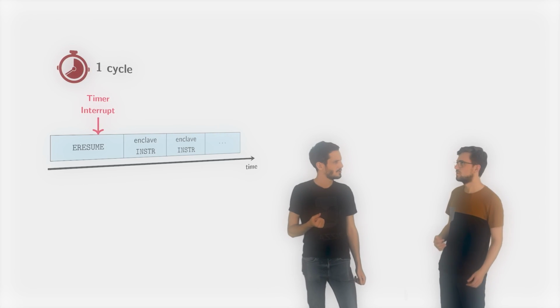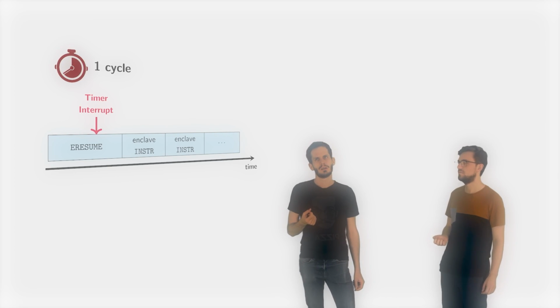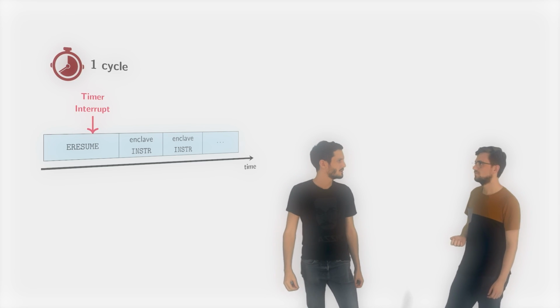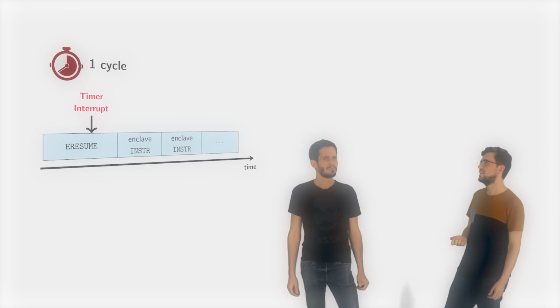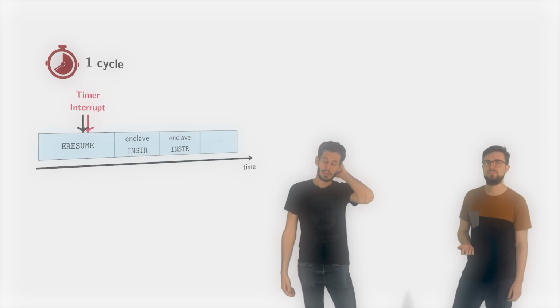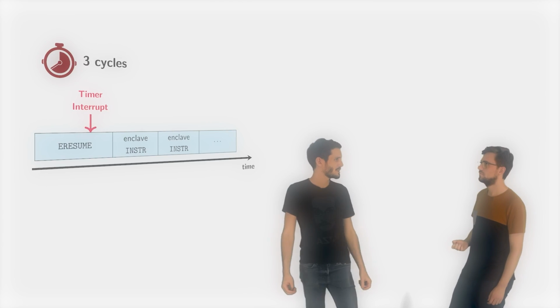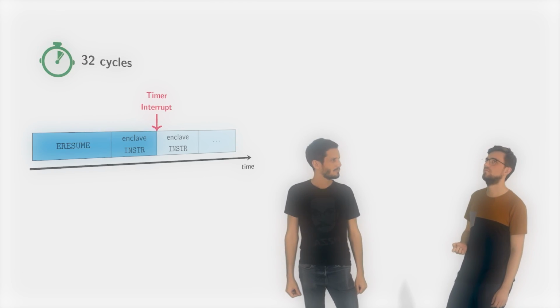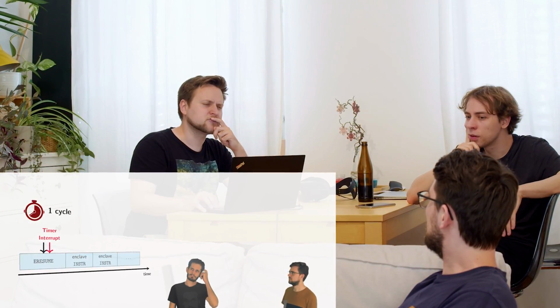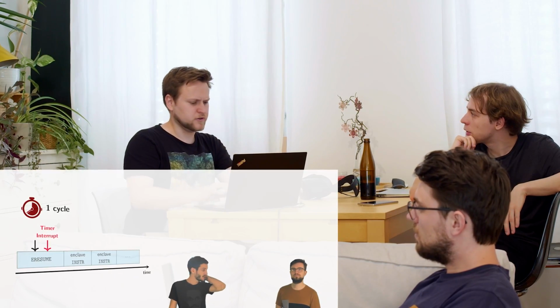But how short should it be? I don't know. I mean, let's start with one cycle. Then the enclave won't do anything. Yeah. And then we increase it until it does something. When the timer interrupt was too low, the enclave wasn't able to do a step. Wait, so you can actually zero step? Let me try that.